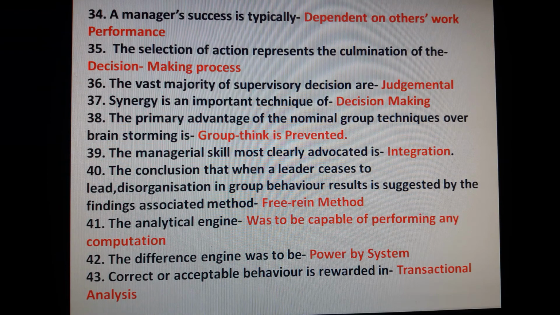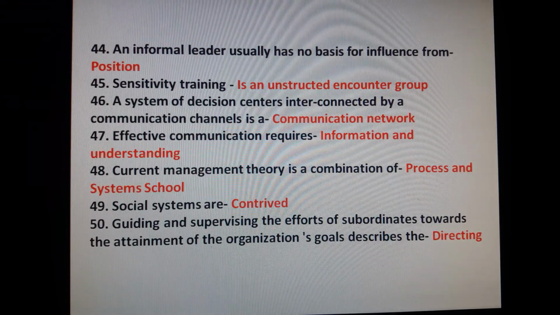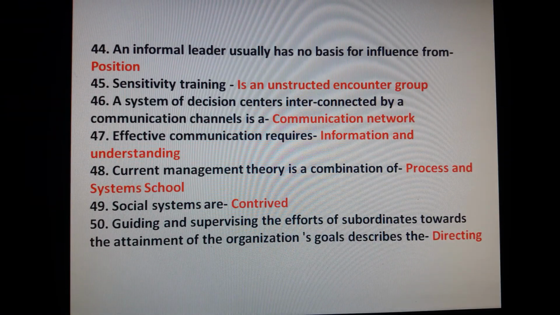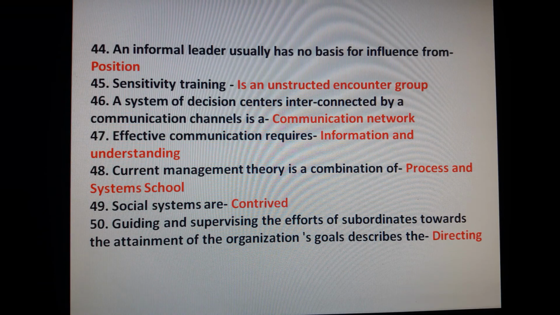Question number 43. Correct or acceptable behavior is rewarded in transactional analysis. Question number 44. An informal leader usually has no basis for influence from position. Question number 45. Sensitivity training is an unstructured encounter group. A system of decision centers interconnected by a communication channel is a communication network. Question number 47. Effective communication requires information and understanding.